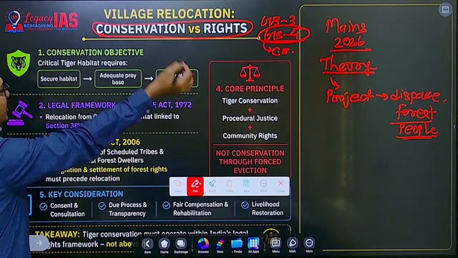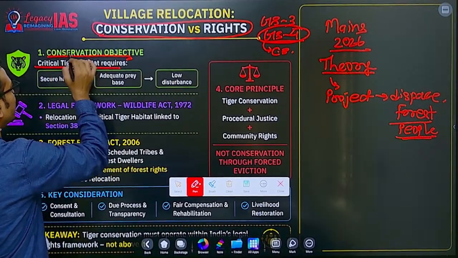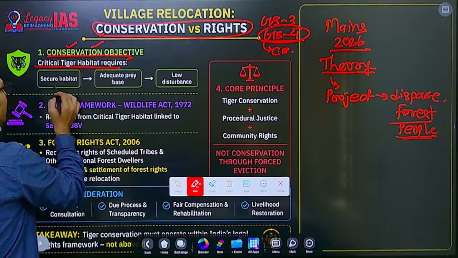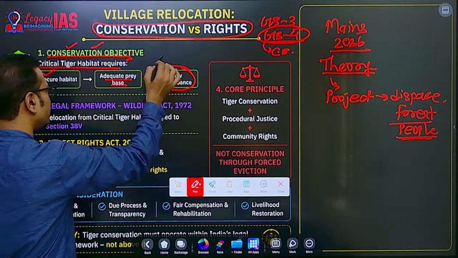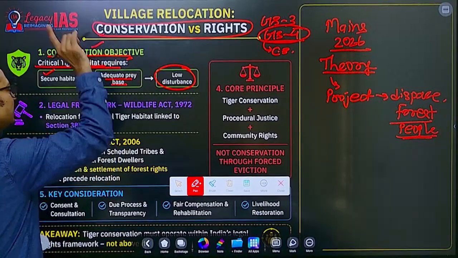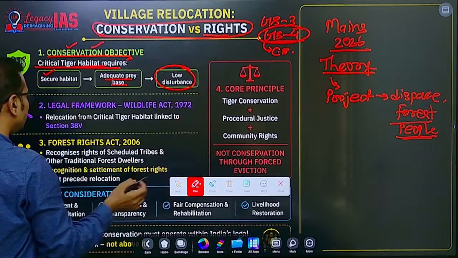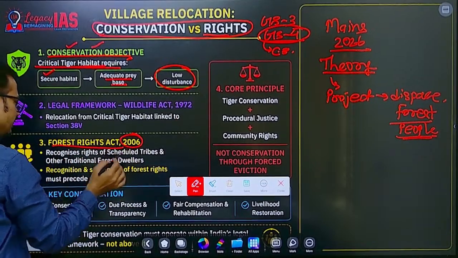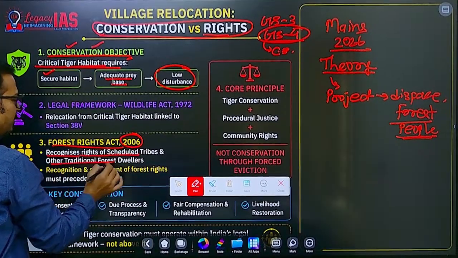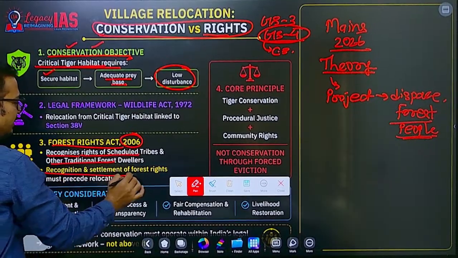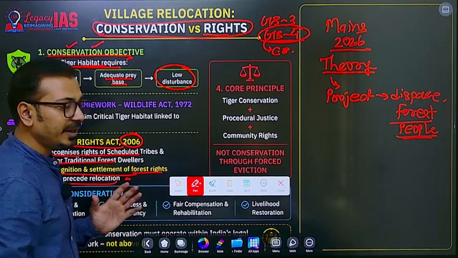So conservation versus rights. The critical tiger habitat under Wildlife Protection Act has conservation objectives: securing the habitat, an adequate prey base should be there, and low disturbance. This is part of the conservation aspect. But on the other side, rights. The Forest Rights Act 2006 recognizes rights of scheduled tribes and other traditional forest dwellers, and recognition and settlement of forest rights must precede the relocation. This is a very important aspect.